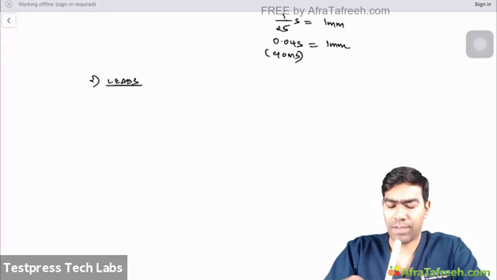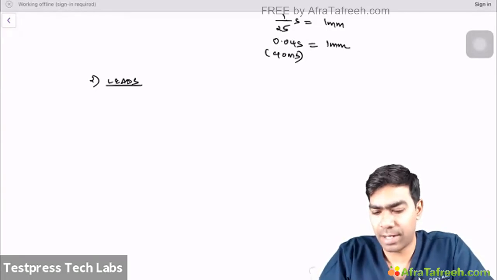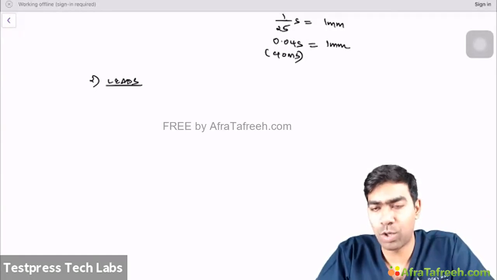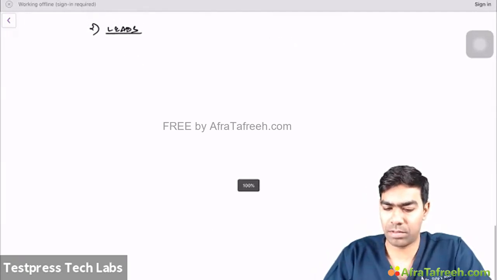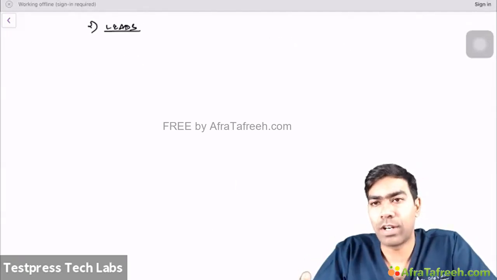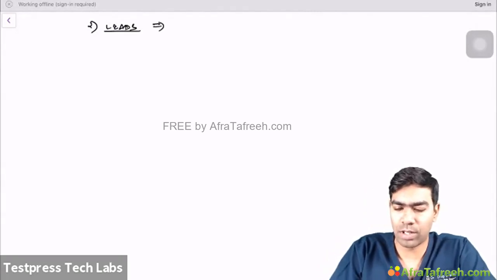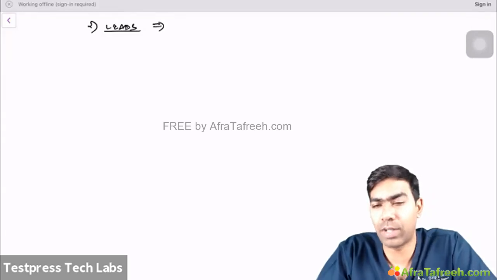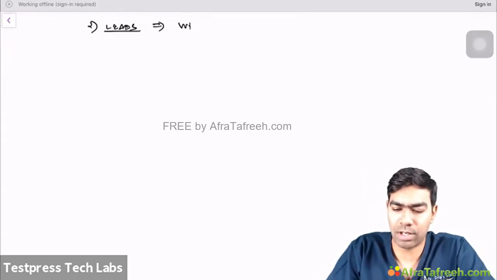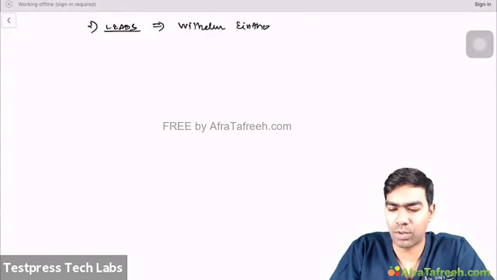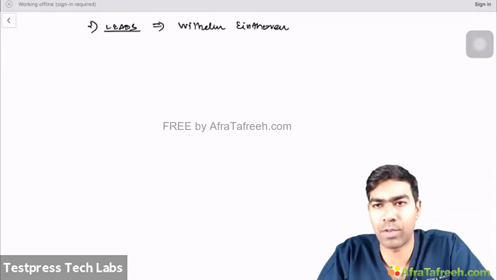So we have to know about the lead system. What are the leads that are going to contribute to the functioning of the electrocardiogram, or the analysis of the electrocardiogram? To understand the leads, you need to know who was the first person to discover the ECG. It is someone called Dr. Willem Einthoven. He is the one who's called the father of the EKG or the ECG.